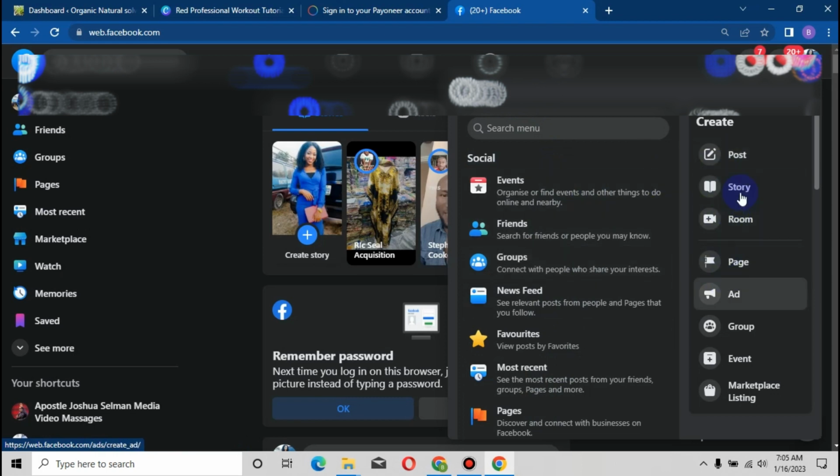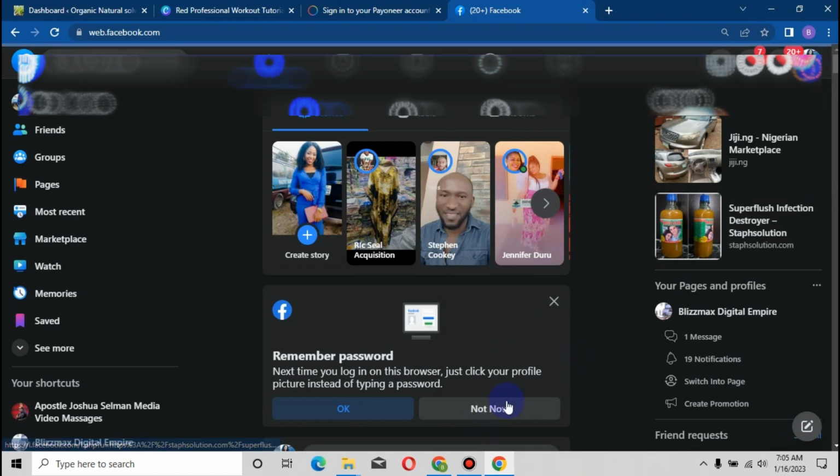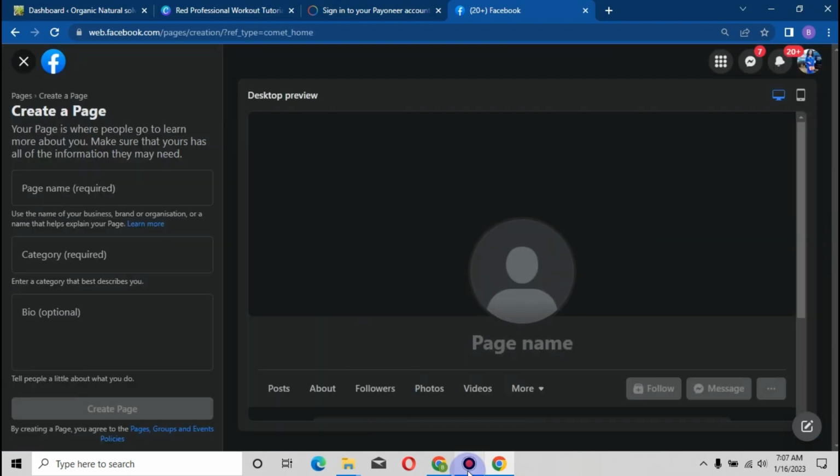We want to create. If you want to create a post, a story, a room, a page, an ad, a group, whatsoever, a marketplace listing, this is where you do it. But you don't have to come here because here is an already existing page you've created. So what you have to do is to click on page because that's what we're dealing with in this tutorial. Tap on the page. Then they're going to bring you down to this platform, right?